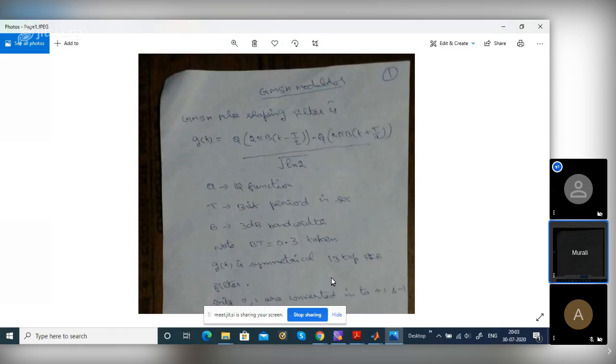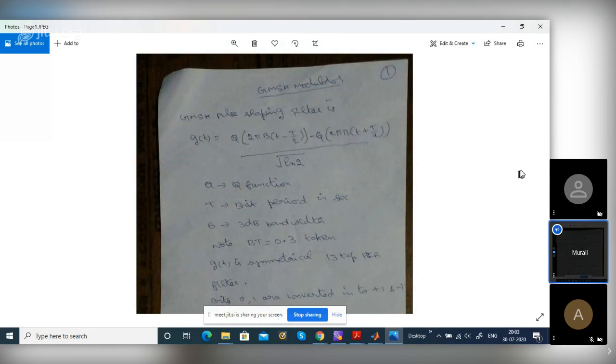Yes, sir. Okay. So we talk about 1 by 2T, right? 1 by T is the symbol rate. We will not only send bits; in general communication we can send symbols also. We can send QPSK symbols or 16-QAM symbols. A symbol may consist of some k bits. If it is QPSK, 2 bits. If it is 16-QAM, log 16 base 2, which is 4 bits, right?